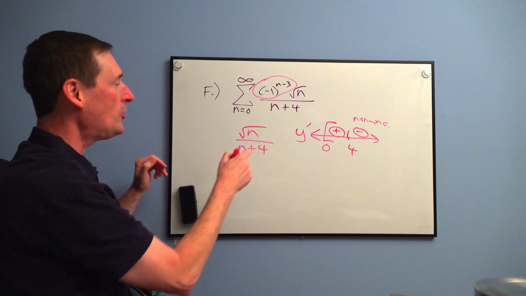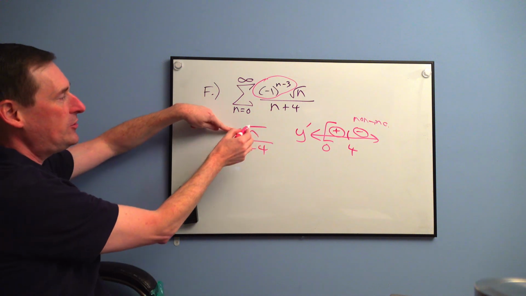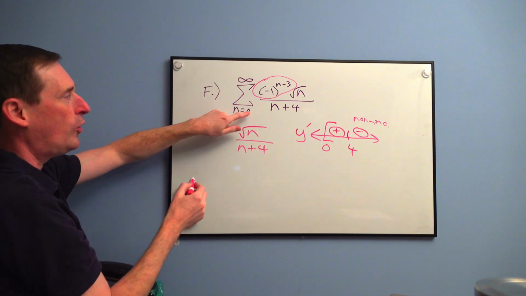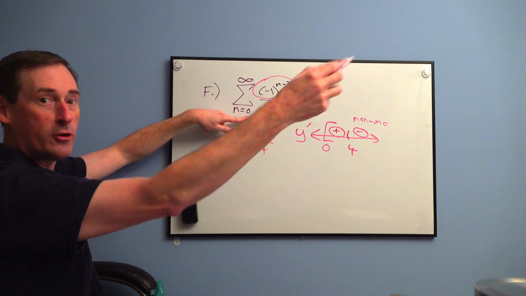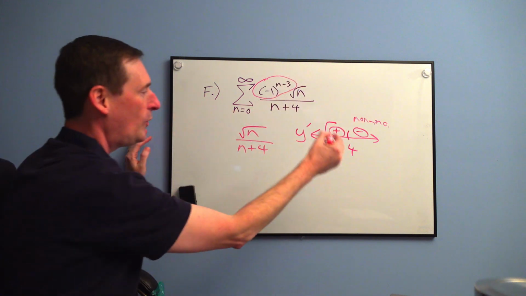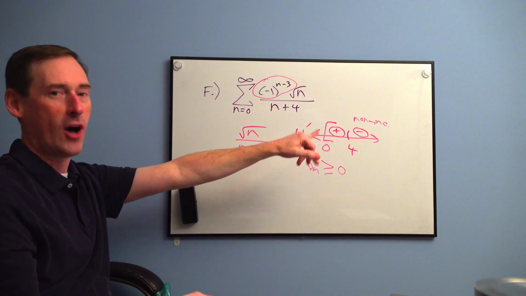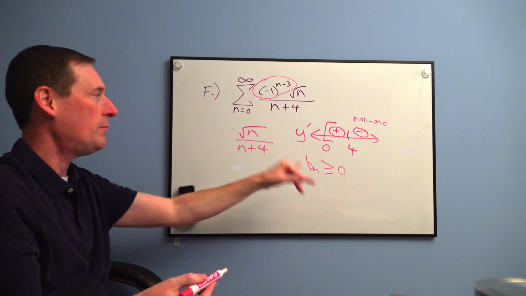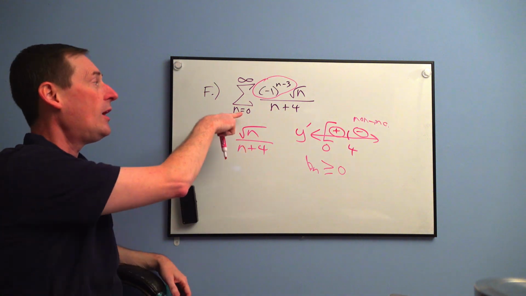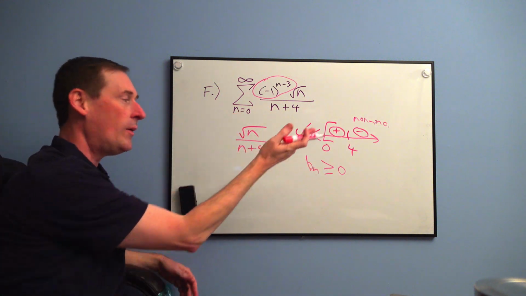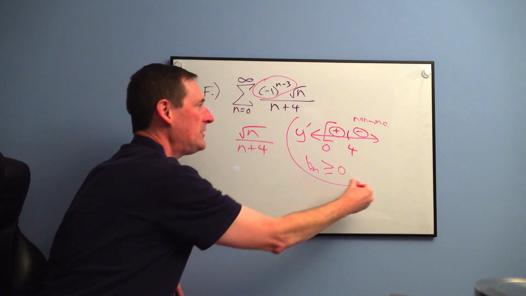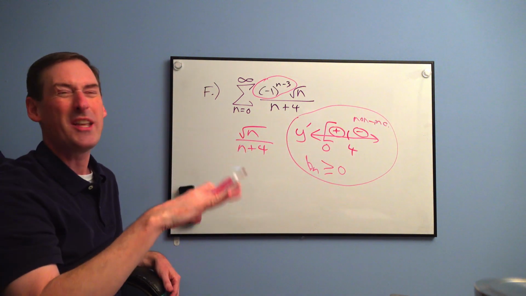It is. Also, if you plug numbers into the square root of n over n plus 4, only numbers like 0, 1, 2, 3, 4, 5, etc., it is always greater than or equal to 0. The non-oscillating part is always positive or 0, but it's never even 0, oh, except at first. When you plug in 0, it's 0. So it passes the test. College, they'll make you prove that. High school, that's a bit excessive.